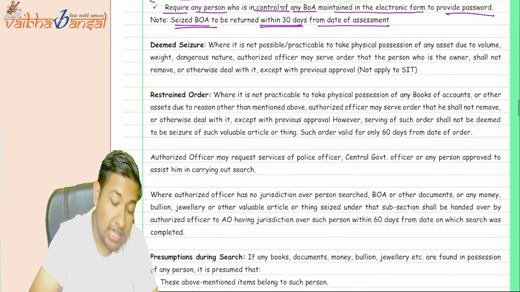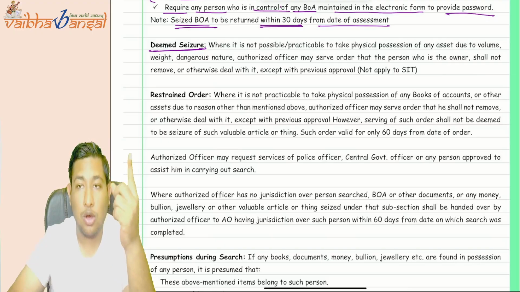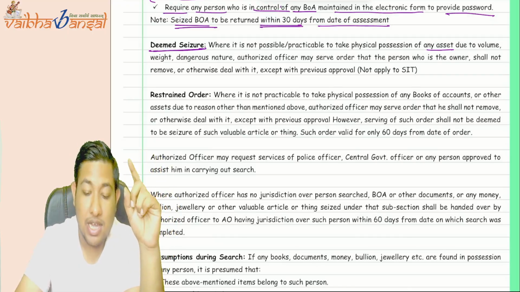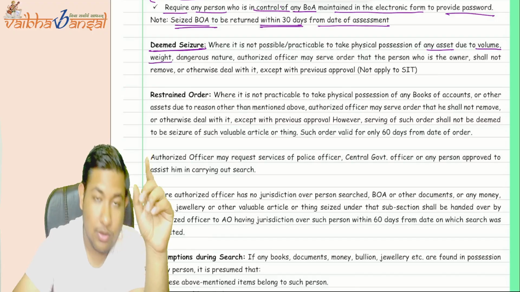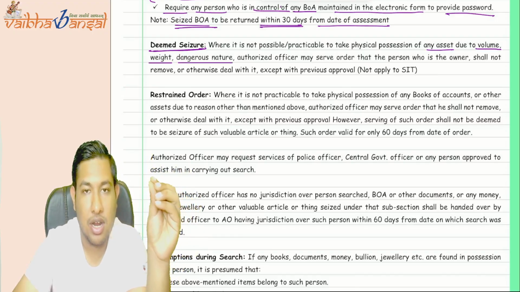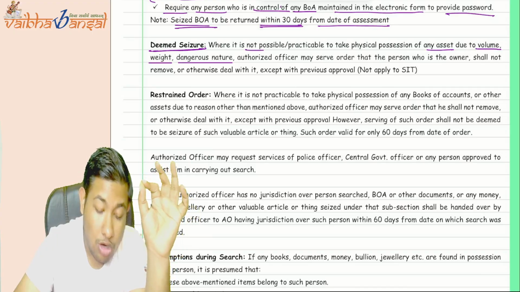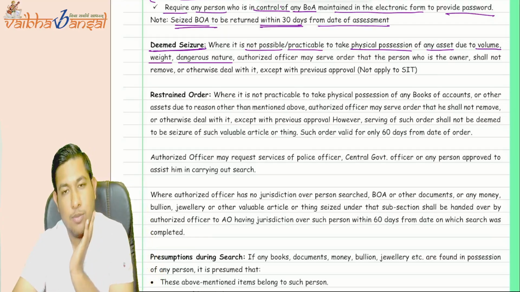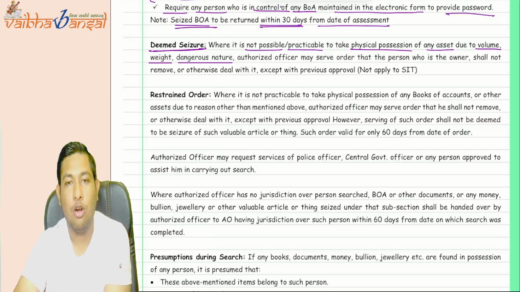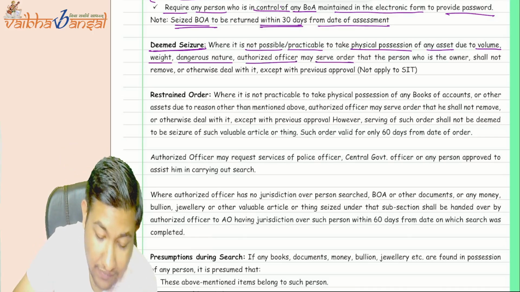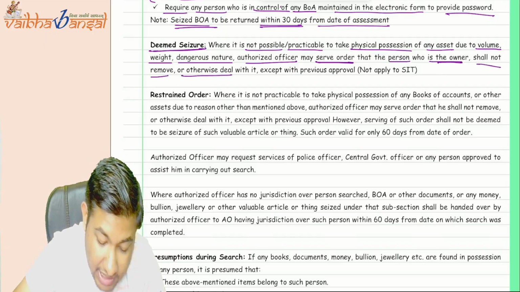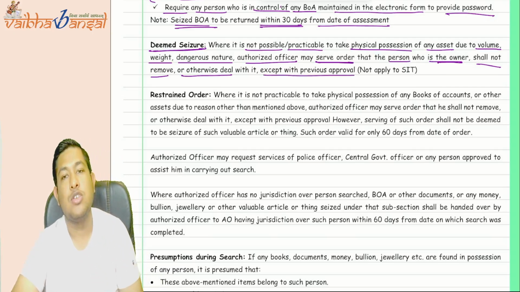Understood? Now there is a point about deemed seizure, due to the fact that the asset found in the premises which needs to be seized is voluminous, the weight is very high, or of a dangerous nature, and due to this it is not possible or practicable to take physical possession. In that particular case, the authorized officer may serve an order that the owner shall not remove or otherwise deal with it except with the previous approval. So you cannot deal with it.